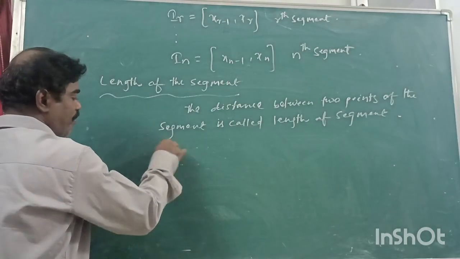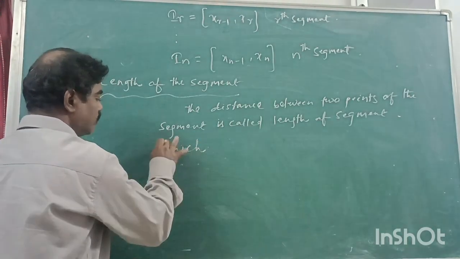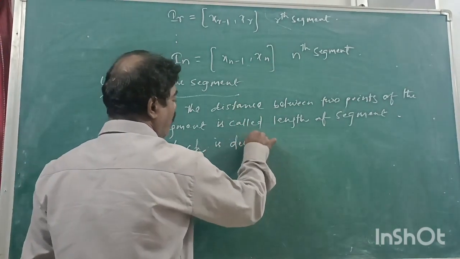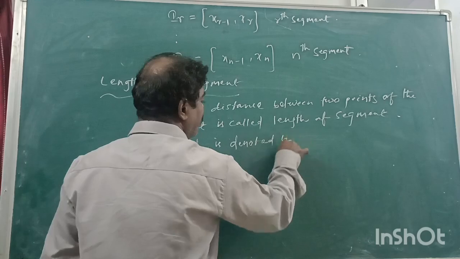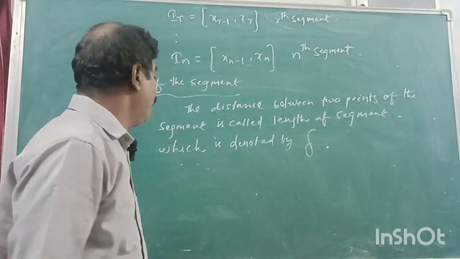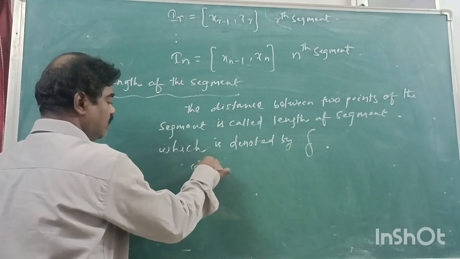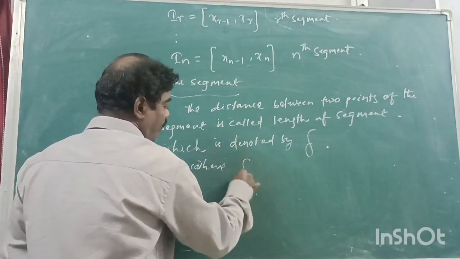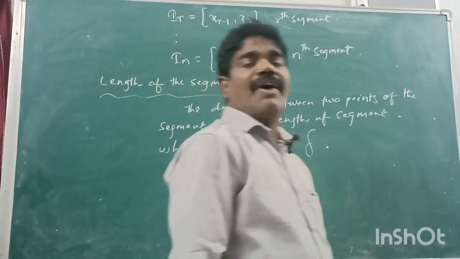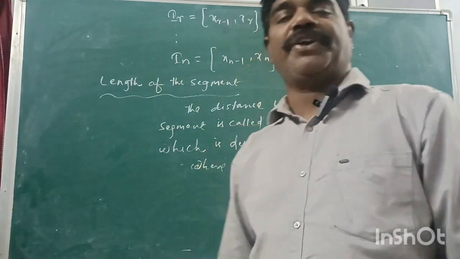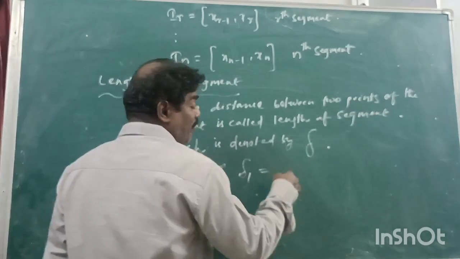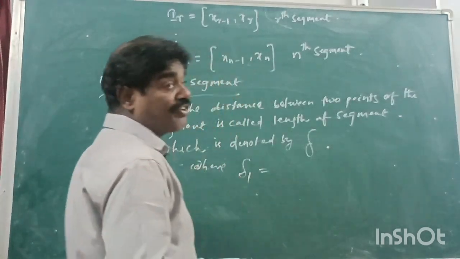Which is denoted by delta. Okay, see your delta 1 is the length of the first segment, because I have written 1 here. So tell me, the first segment, what is that? x0 to x1.